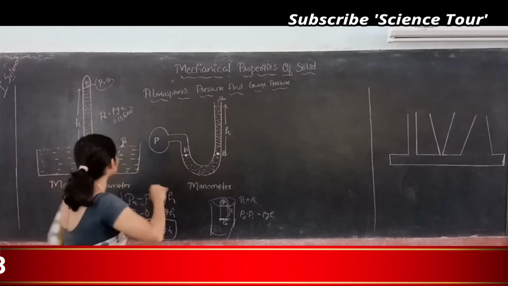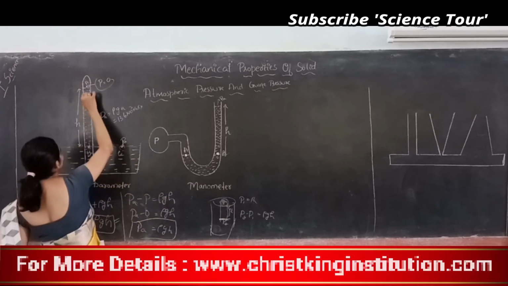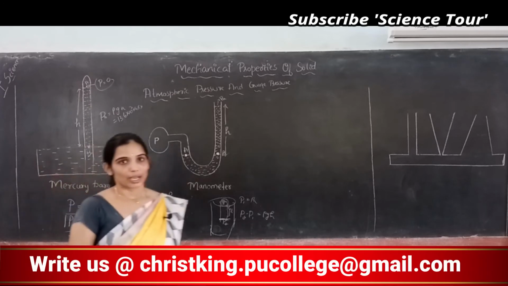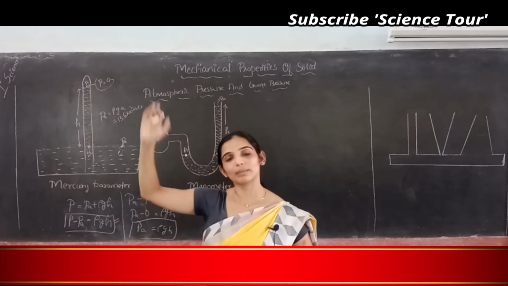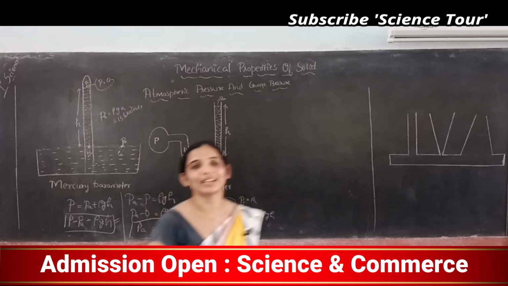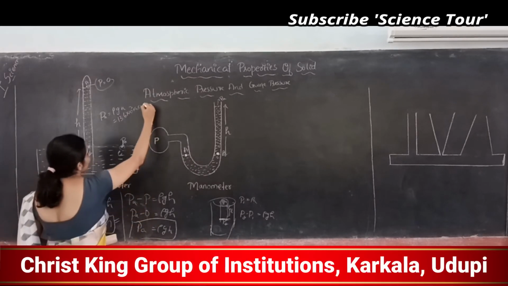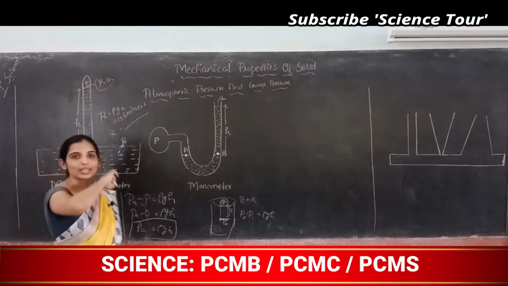It is a constant value. g value is 9.8 and h value is how much height it is. If you are on the mountains, then h will be more. If you are on the beach, h will be very small. So h value whatever is measured, you will get what is the pressure at the point where you are.